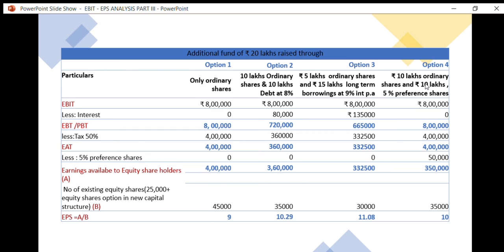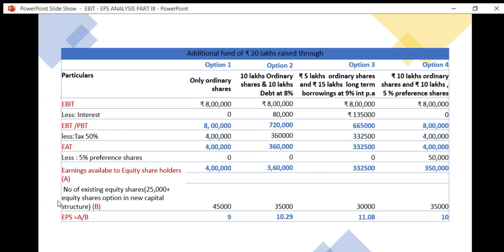Under the fourth financial plan, 10 lakhs is the proportion of equity shares. 10 lakh divided by 100 comes to 10,000. So 25,000 existing equity shares plus 10,000 under option 4 comes to 35,000 equity shares.